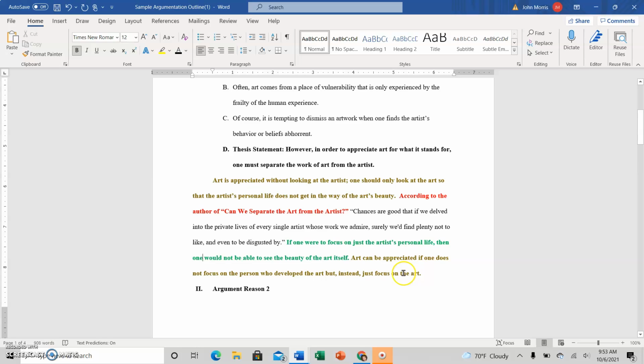And then the final sentence connects back to the main idea sentence. That's why it's the same color as the main idea sentence. It also answers so what and connects to the thesis, that argument that I'm making in the essay. Art can be appreciated if one does not focus on the person who developed the art, but instead focuses on just the art. I think I will change that to what I just said.